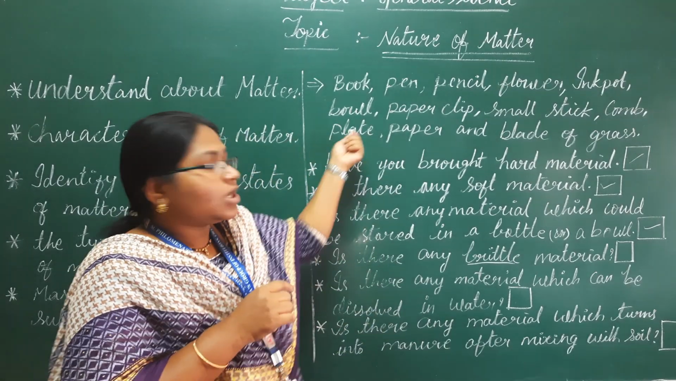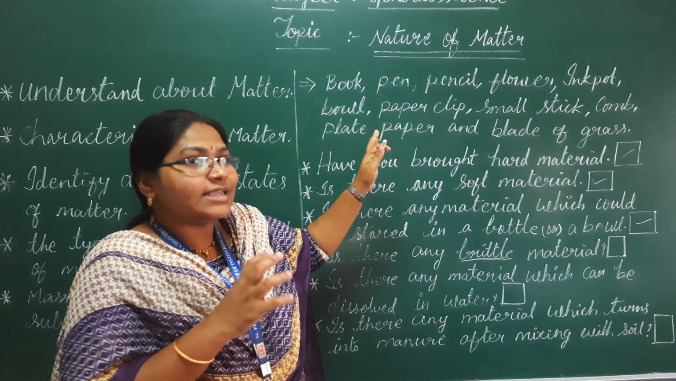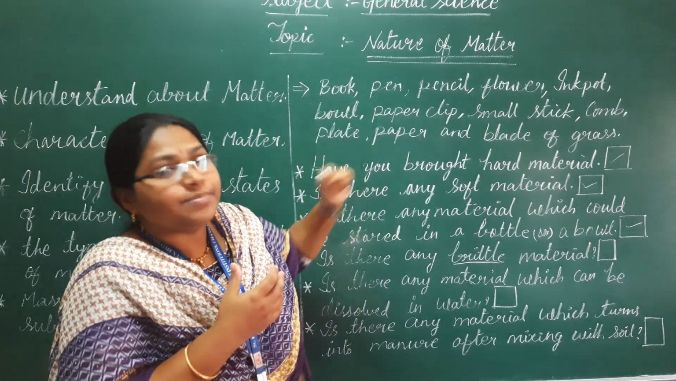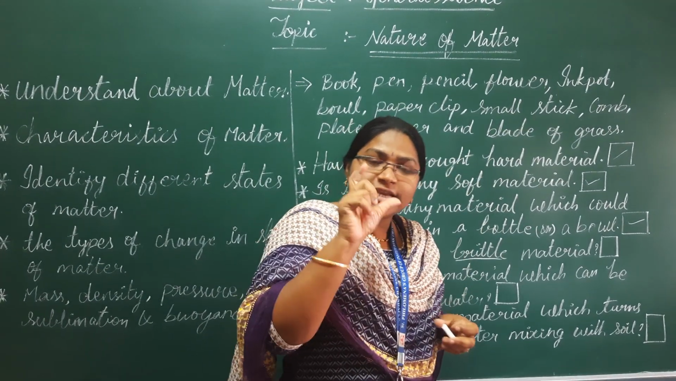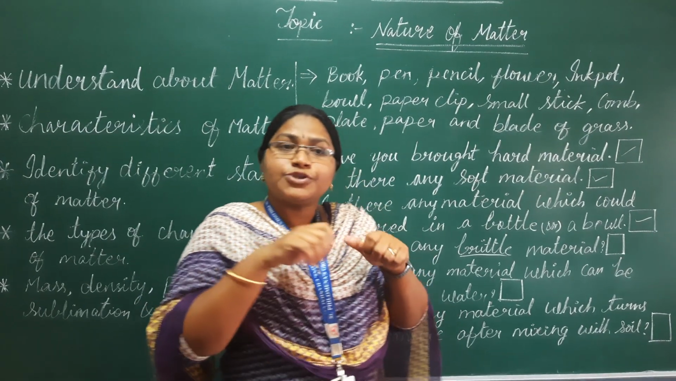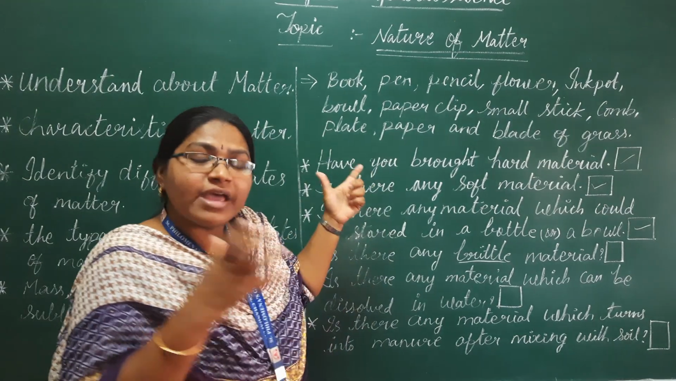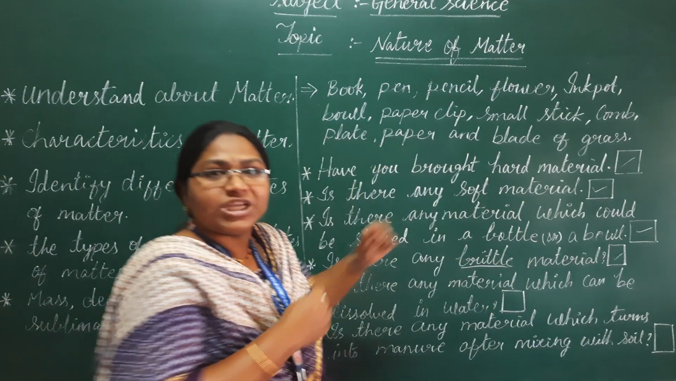So let's look at the materials you collected. Is there any brittle material in these materials? Yes, there are a lot of brittle materials. For example, a small stick. A small stick is a hard material, but if you bend it, if you try to break it, yes, we can break the stick. So yes, we have a brittle material. You can give the answer yes and give a tick mark there.